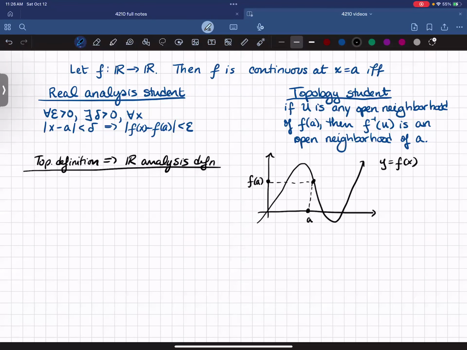Hi, this is Barrett Givens, and in this video, we're going to talk about the definition of being continuous at a point. And we're going to compare the definition that a topology student would consider versus the definition that a real analysis student would consider.